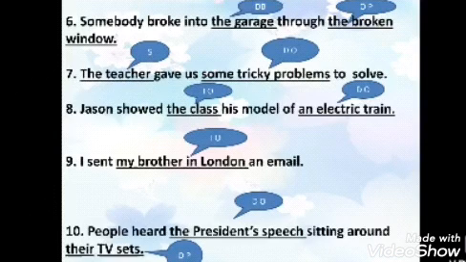people heard the president's speech sitting around their TV sets. Now, the people heard what? The president's speech. So, the president's speech is your direct object and around is your preposition. So, what is the object of the preposition here? Around their TV sets. So, their TV sets is your object of preposition.